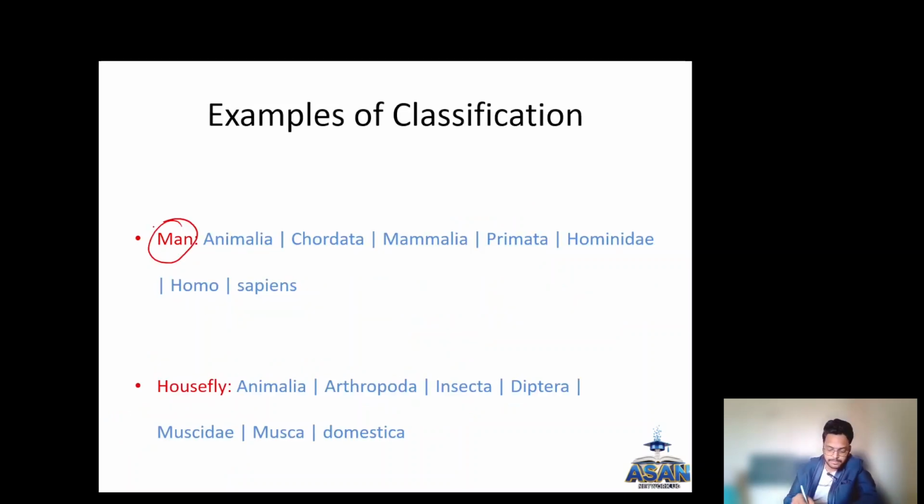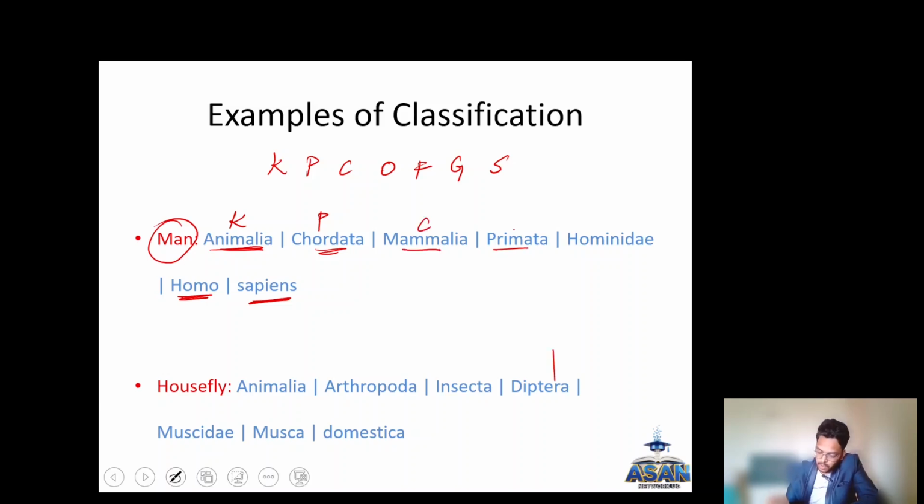For example, man, human. What is the binomial nomenclature of man? It is Homo sapiens. Remember, King Philips came over for good soup. Okay. So the kingdom is Animalia, Chordata is the phylum, Mammalia is the class, Primata is the order, and Hominidae is the family. Homo is the genus, and sapiens is the species.